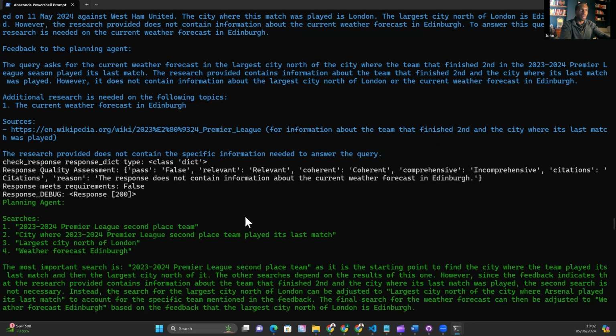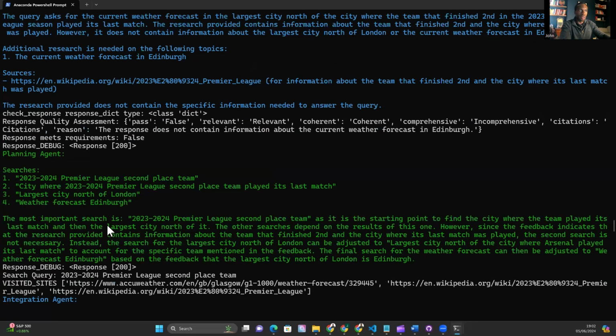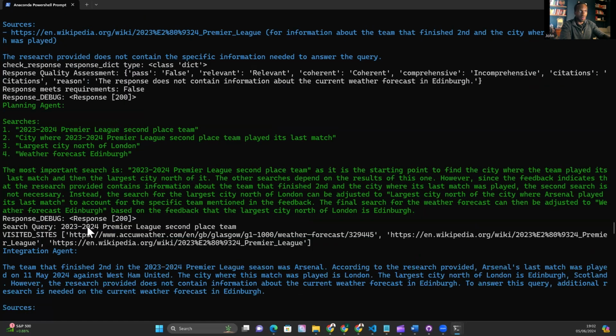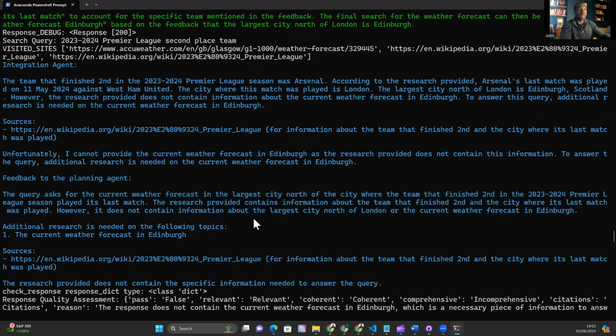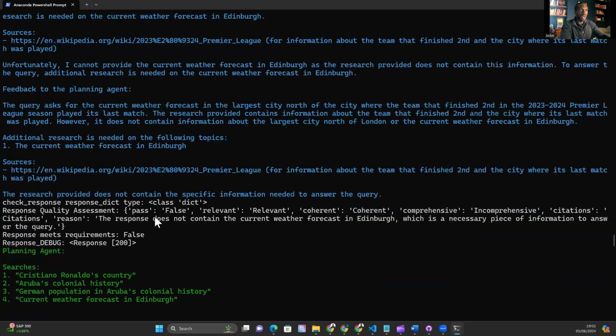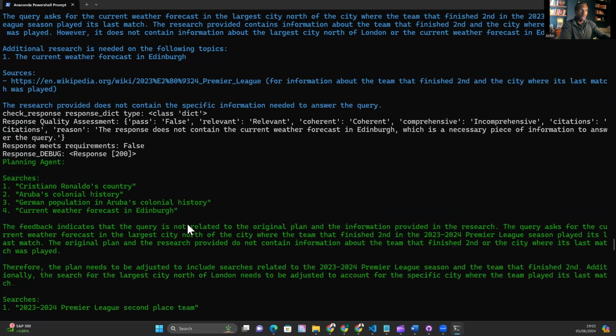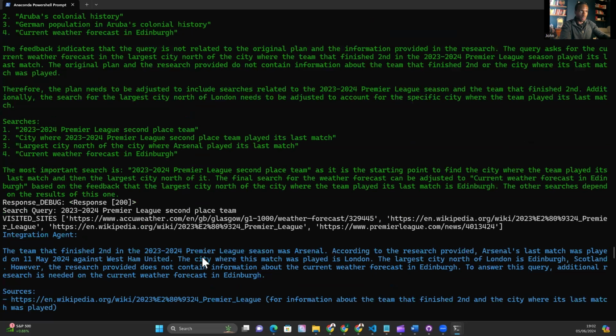Let's keep going. So we're back and we've identified a search again. So we're kind of looping back to this 2023 Premier League second place team, which we don't need to. We already know that information. So we're back here again. And the quality assessment agent has marked that as false. That doesn't pass, but let's continue going.